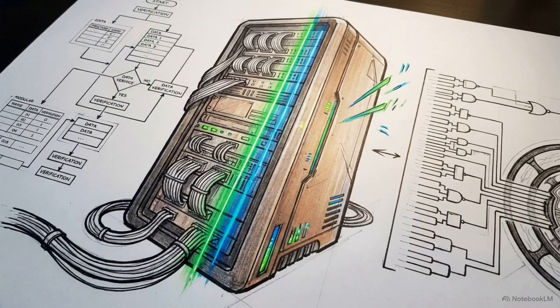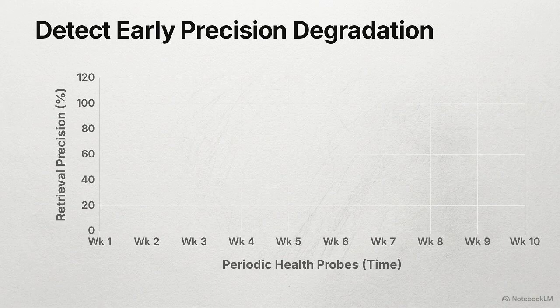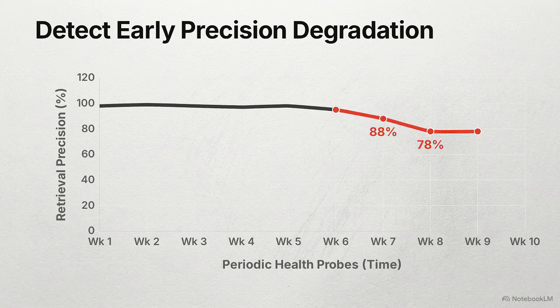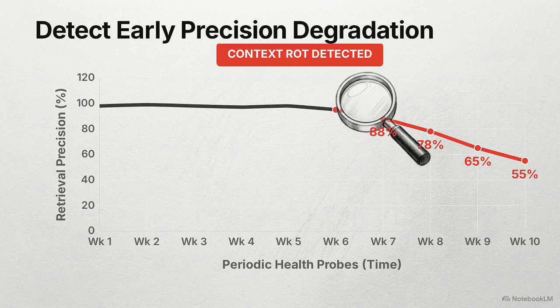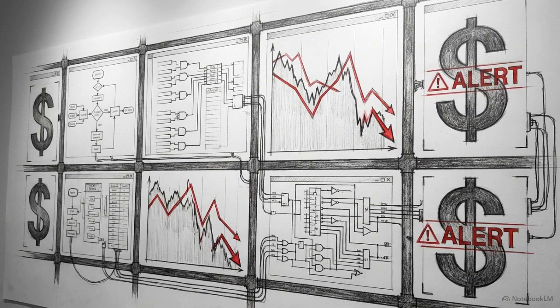To catch these vulnerabilities before they manifest, you run periodic health checks. You test the agent with known good inputs and track retrieval precision over time, so degradation becomes visible early. Granting a large language model autonomy without establishing strict deterministic iteration boundaries leads to operational and financial self-destruction.